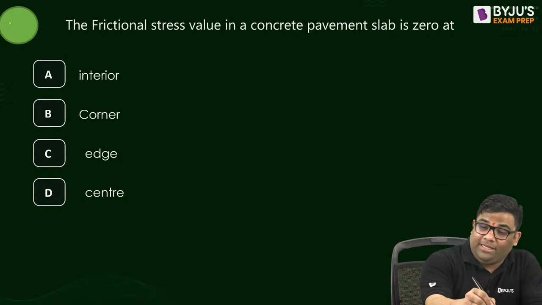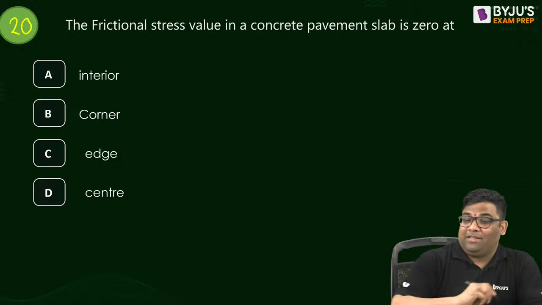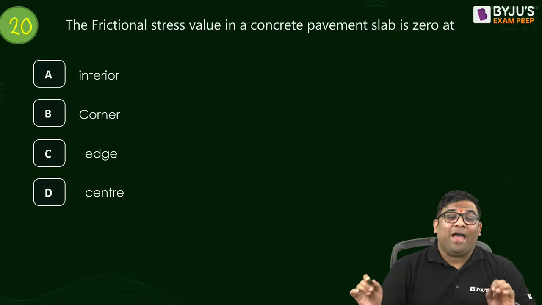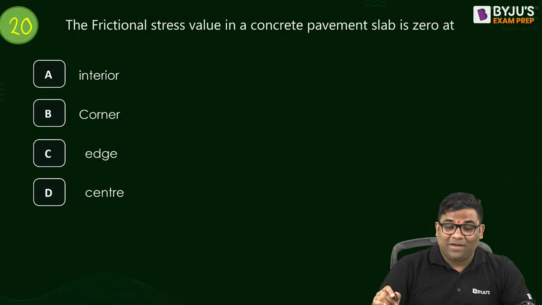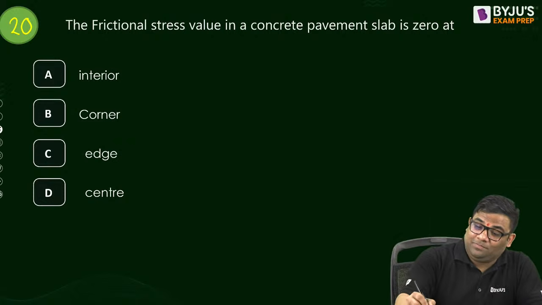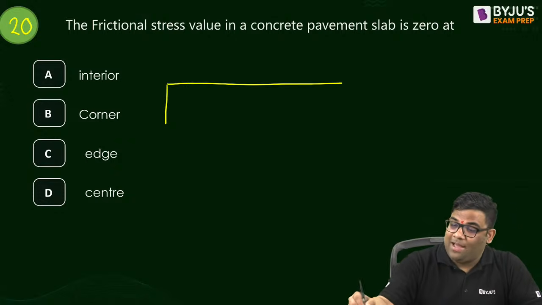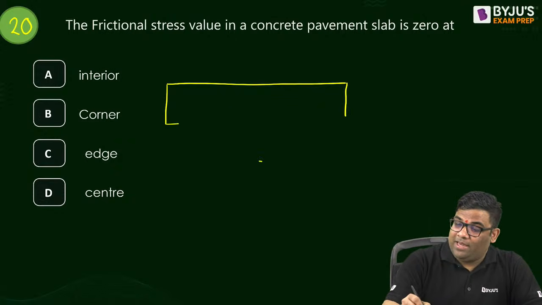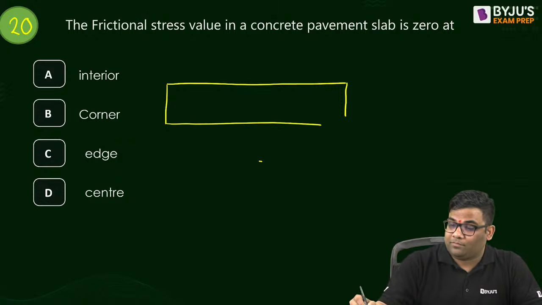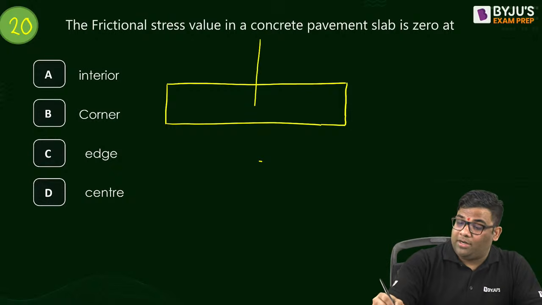Question number 20. Okay, answer this. The frictional stress value is 0 where? If we have a slab like this, where do we have the frictional stress value 0? We have the frictional stress value 0 at the corners.